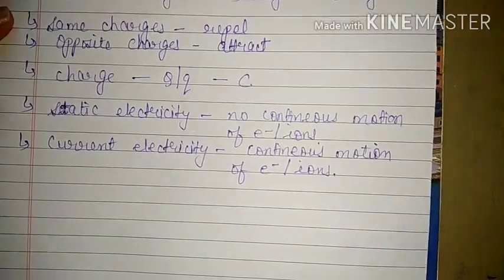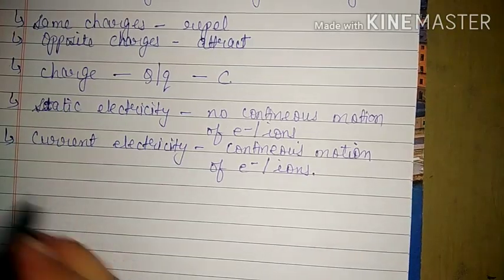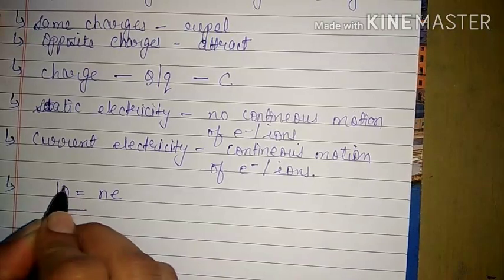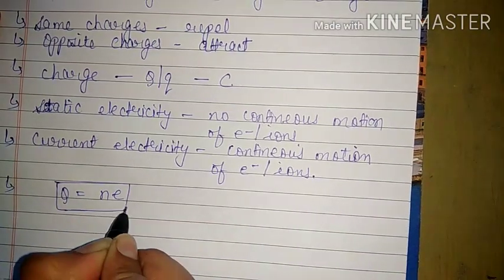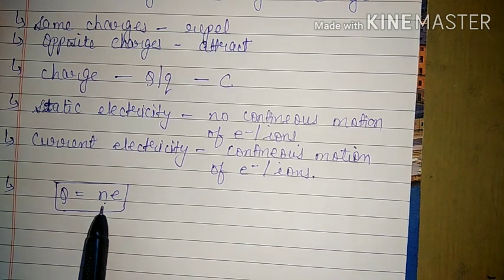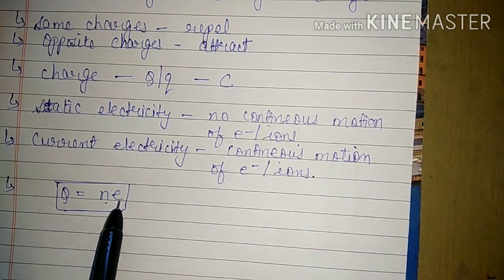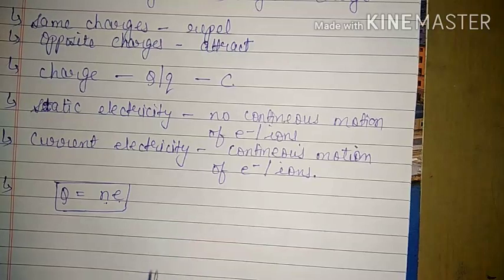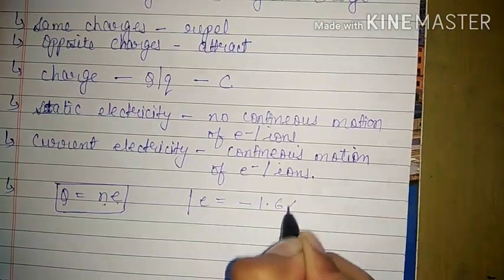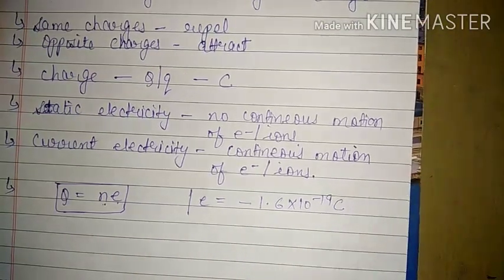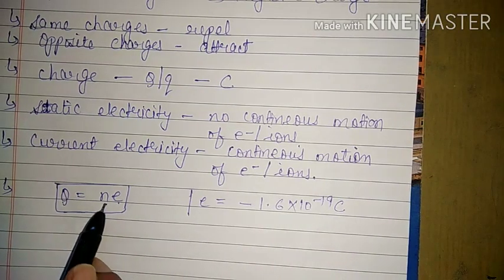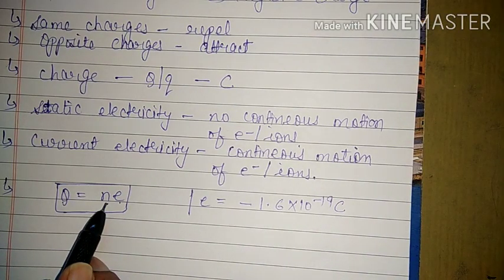Now, in class 9th, we have studied one more concept, that is Q is equal to NE. We know that Q is charge, N is the number of deficient or excess electrons, that means the number of free electrons we can say, and E is the charge on electron. We know that E, the charge on electron, remains constant, that is 1.6 into 10 raised to power minus 19 coulomb. So if we want to change the value of charge, then we have to change the value of the number of free electrons.